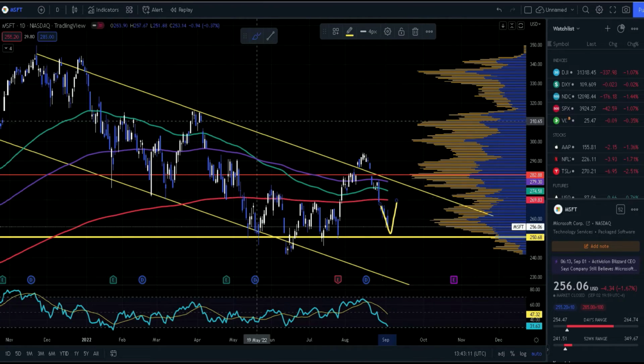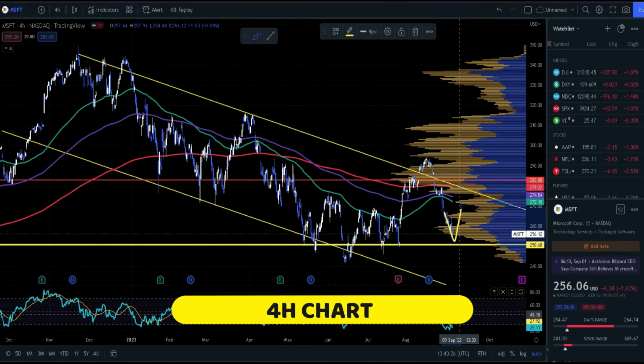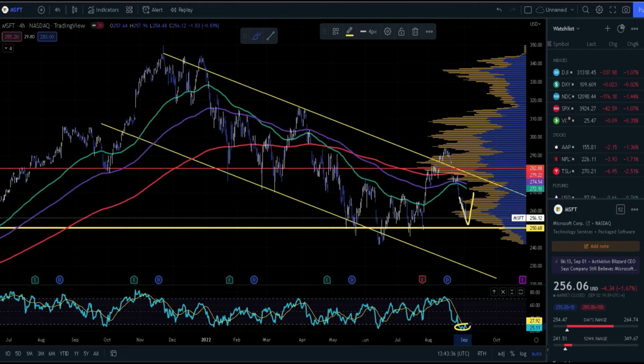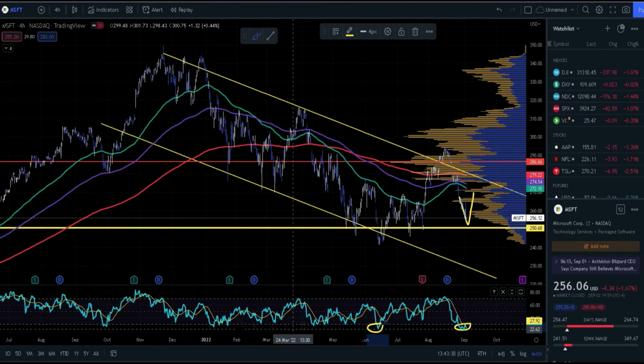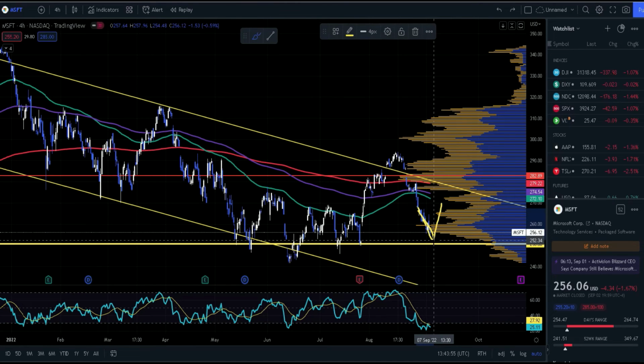Moving over to the 4-hour chart, at current price of 256, look at the RSI, it touched 20, which has not happened for quite some time for the Microsoft stocks. So yeah, in terms of RSI also we can see that we are in an interesting range and we can see a bounce from here. Once again, the bounce on the 4-hour is telling us that somewhere around the 270 mark where we have these moving averages can happen as first target.